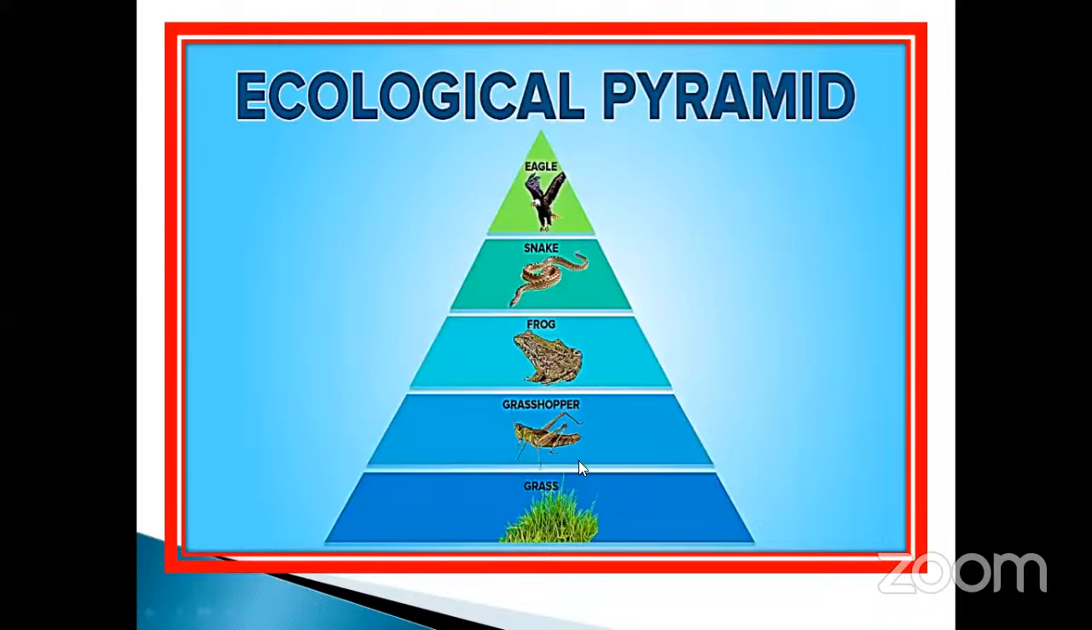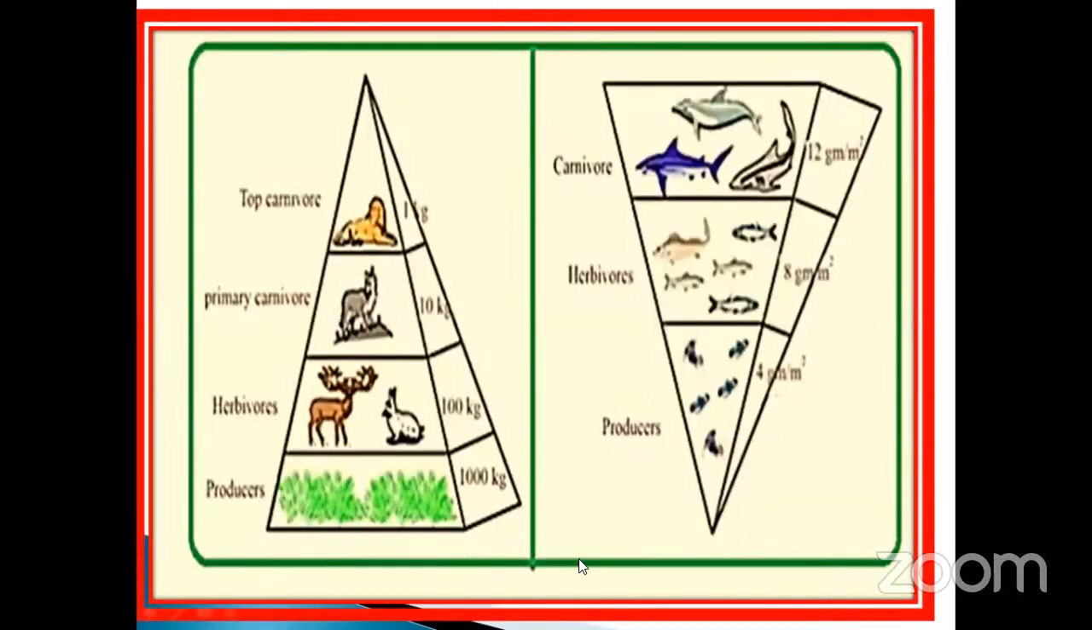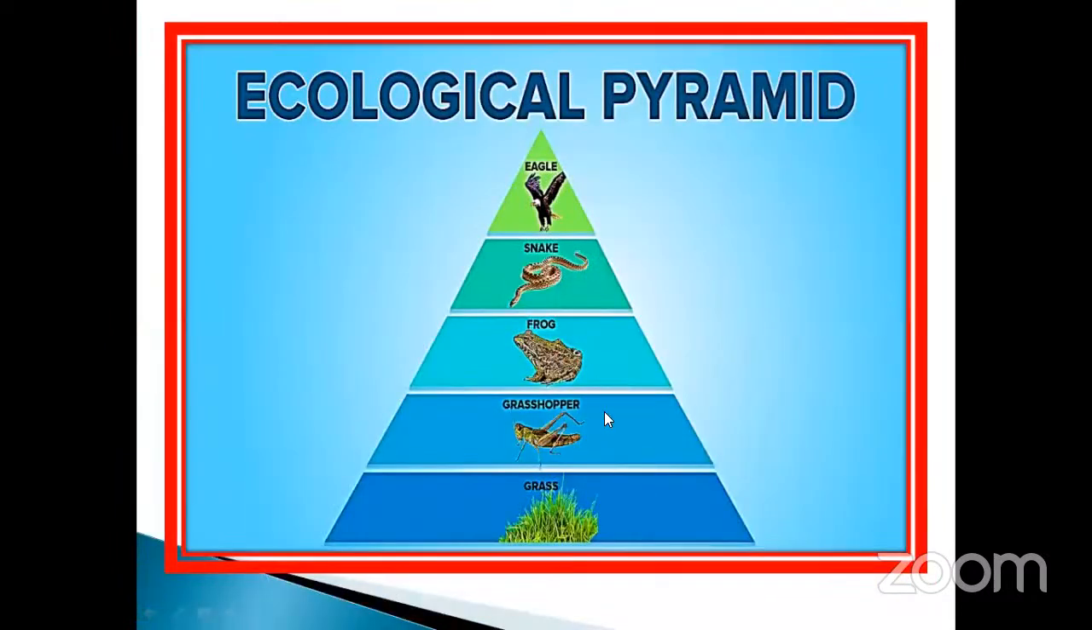See this one, the ecological pyramid: grass, grasshopper, frog, snake, and eagle. In the pyramid, the grass is much higher in number. Here the grasshopper is very few. Suppose it is reversed: grass is very little and grasshopper is high. What happens? The grass is completely destroyed, so there is no food for the next generation. As a result, the grasshopper dies completely. The grasshopper dying means the frog will not get food, so this trophic level also dies.